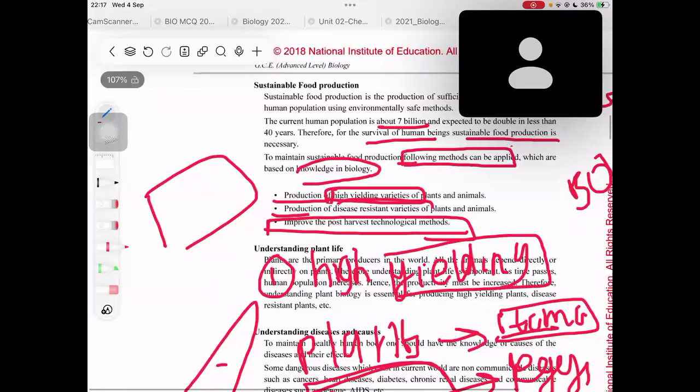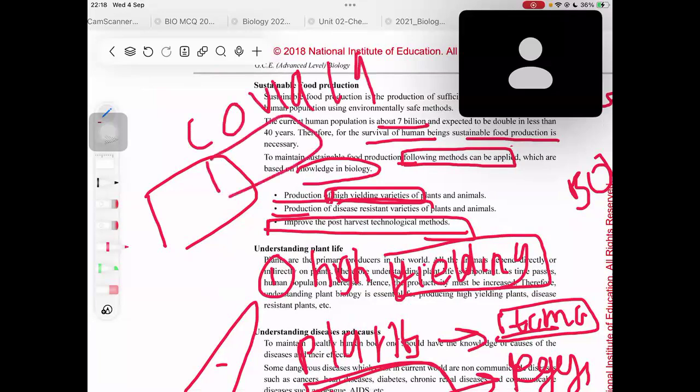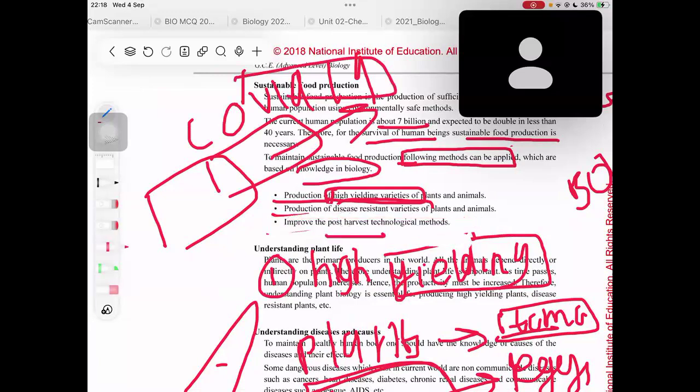If you remember the COVID-19 season, due to these transportation issues also, most of the vegetables that were produced were thrown out, right? These vegetables could have actually been the food of a lot of humans in Sri Lanka, a lot of humans on this planet Earth. But if they are just going to be thrown out, then we can't say that there is sustainable food production in that country. Can we? No, right? So to have sustainable food production, we should improve the post-harvest.